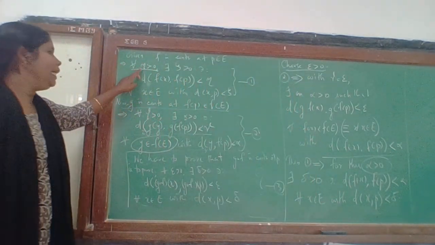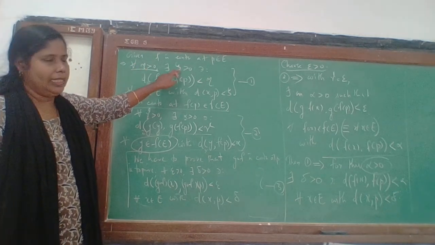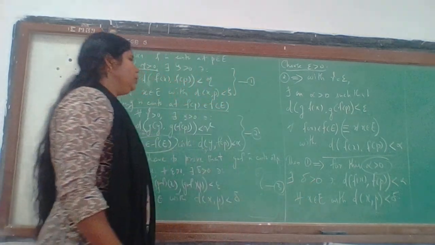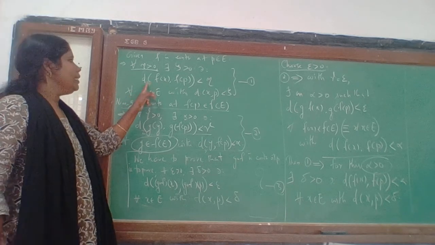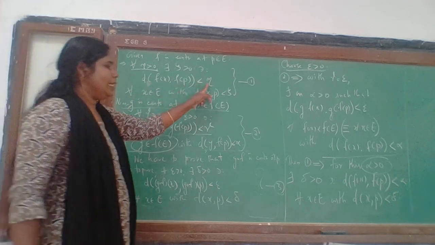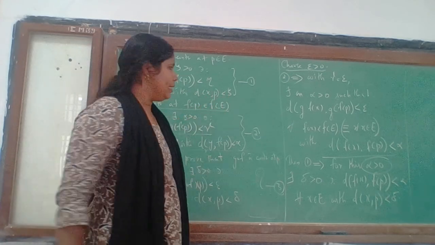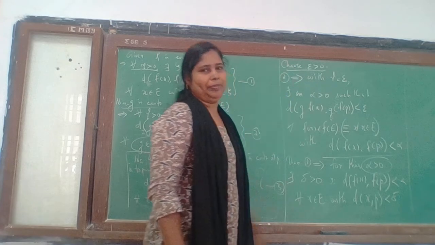So when eta is equal to alpha, then also we get some theta, and that theta is called delta. So corresponding to this alpha, there exists a delta positive such that the distance d(f(x), f(p)) is less than alpha, provided d(x,p) is less than delta. Now what we have, then go up.